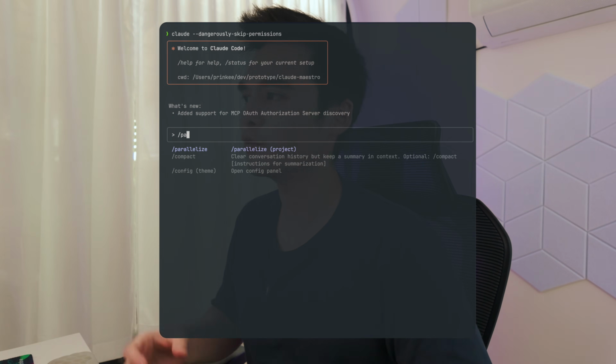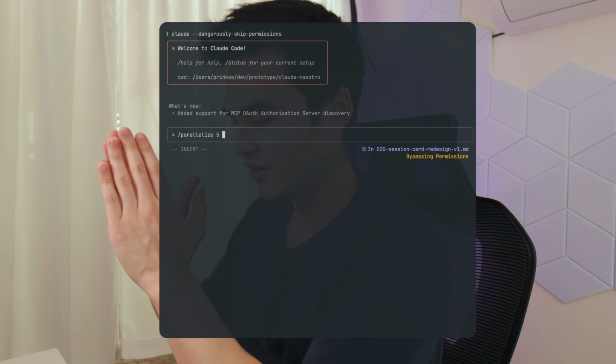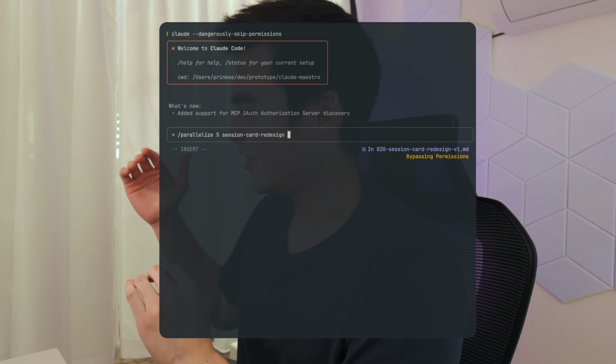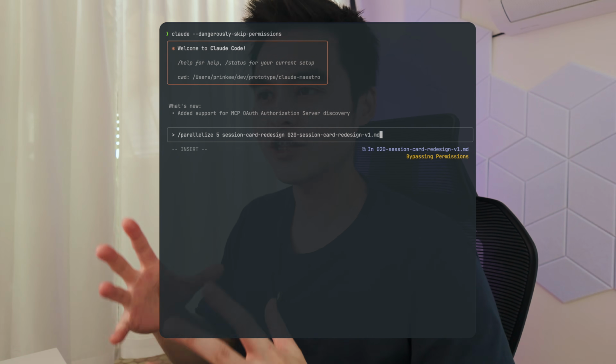So all you would have to do is type in the command, the number of agents you want to spawn, the branch name, and then the markdown file containing the plan that you want these agents to execute. Yes, planning is absolutely essential in order to make this parallel workflow work. I do use Claude Code to help me generate and modify the plan before giving it to another instance of Claude Code to spawn the agents and work on the plan.